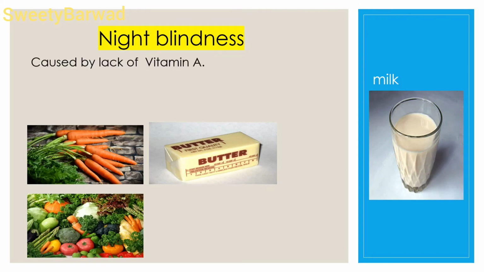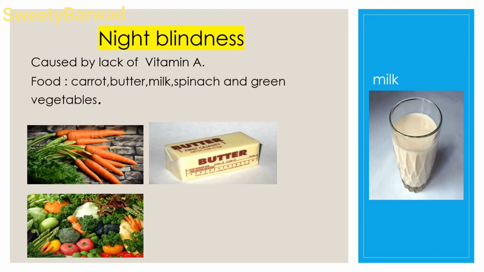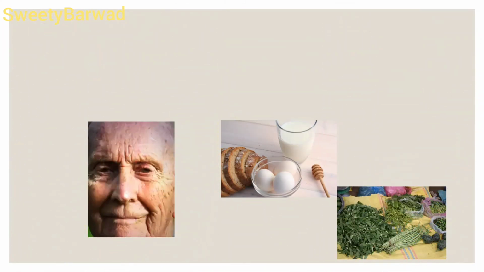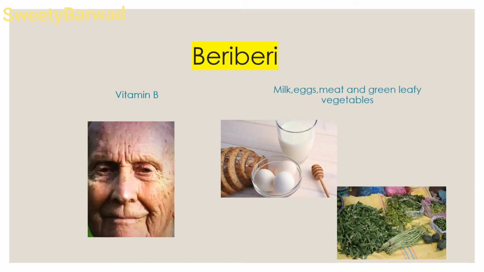The other disease is beriberi, which is caused by the lack of vitamin B. The symptoms of this disease are that the skin becomes dry and scaly, extreme weakness, and the nervous system and the muscles are affected. To protect us from this disease, we should eat milk, eggs, meat and green leafy vegetables.